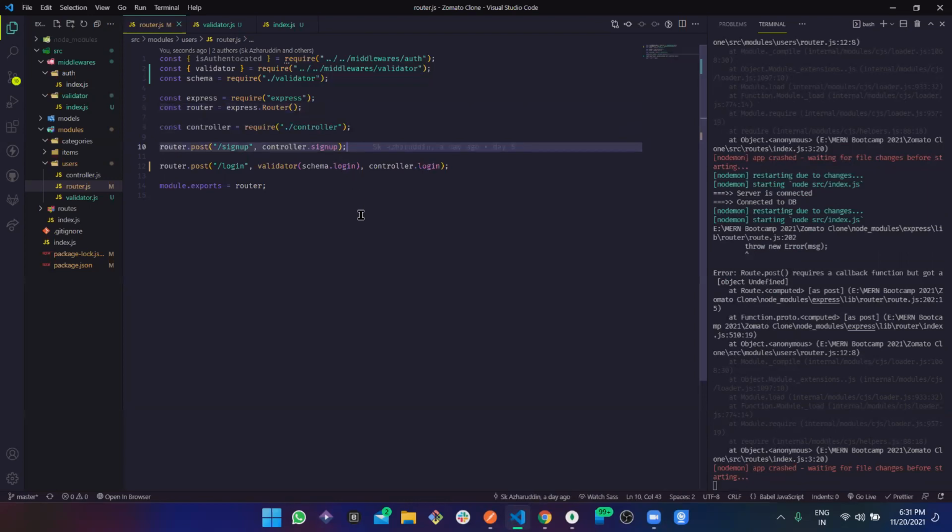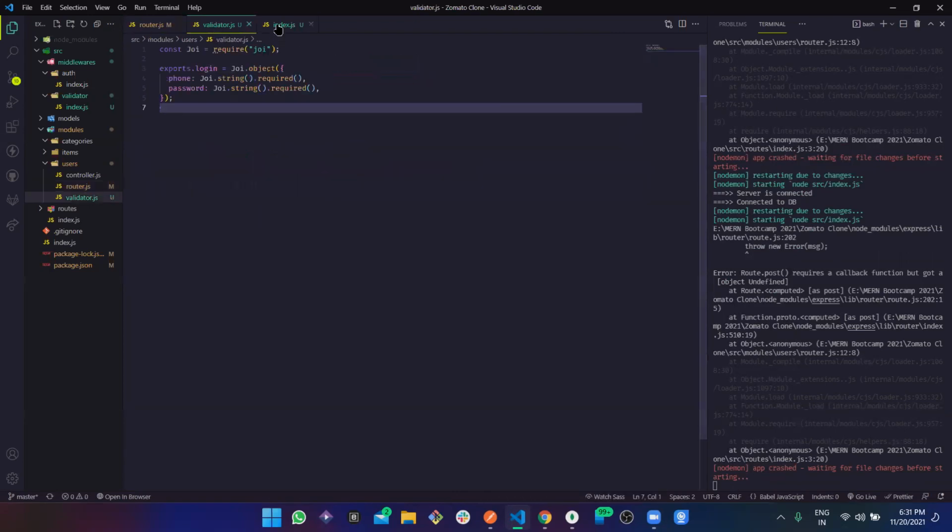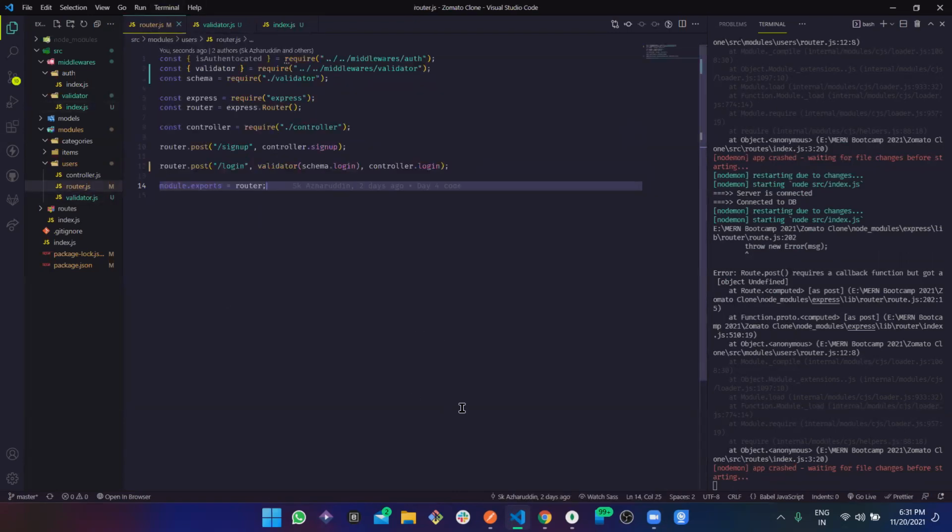I'm not sure why it is not working, because we are supposed to pass this in the validator, and in the validator we are already expecting this. Someone in chat says validator.login. Validator is not an object. Validator is basically the method that we are using here. But this should not work in the same way.